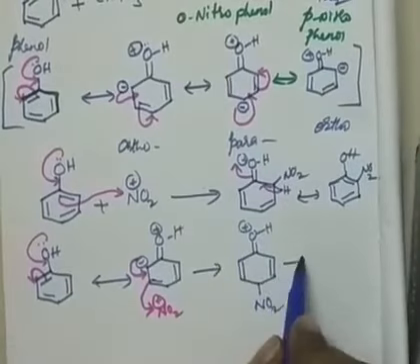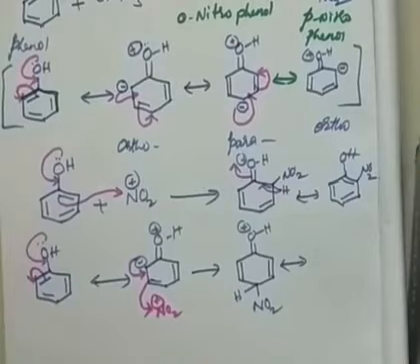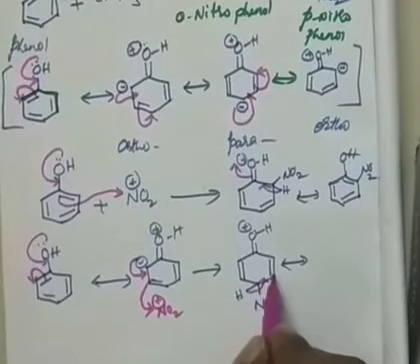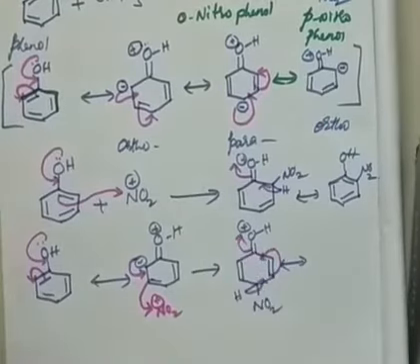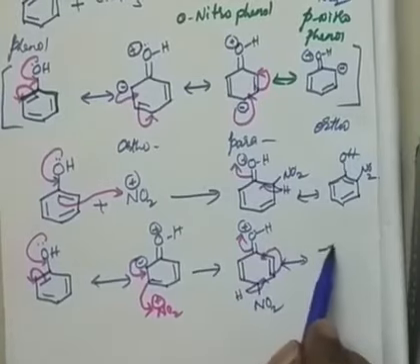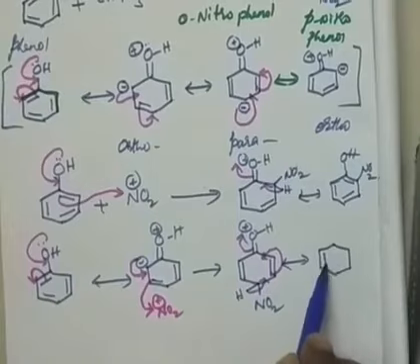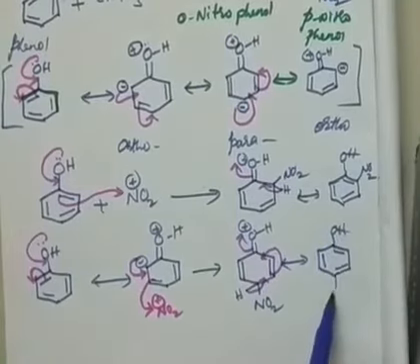The last step is removal of proton, no? From where it has been substituted, there it has to be removed, correct? So it forms a pi bond over here, then this pi bond will move and form here, oxygen gains back its electron, and you will get para substituted. Look at this, this is para substituted phenol, isn't it?